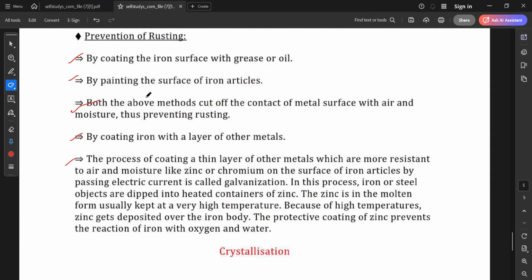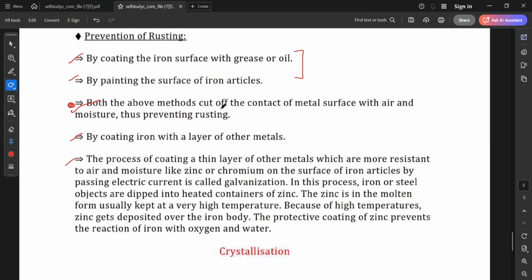Okay, Ayushi. So I'm starting with point number three. Since we learned how we can prevent rusting, we can prevent rusting by oiling it or by greasing it. Also, we can prevent rusting by painting the iron surface. Now, why are we doing both these steps? What is the need for this? Why? Because it prevents the what?